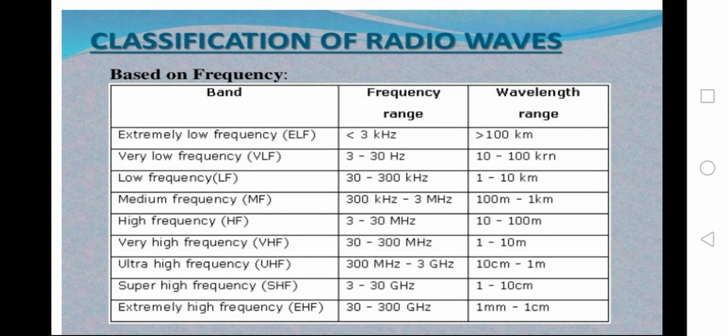Based on the frequency, we have the classification of radio waves. We have extremely low frequency ELF, very low frequency VLF, low frequency LF, medium frequency MF, high frequency HF, very high frequency VHF, ultra high frequency UHF, super high frequency SHF, and extremely high frequency EHF, having different frequency ranges and wavelength ranges.